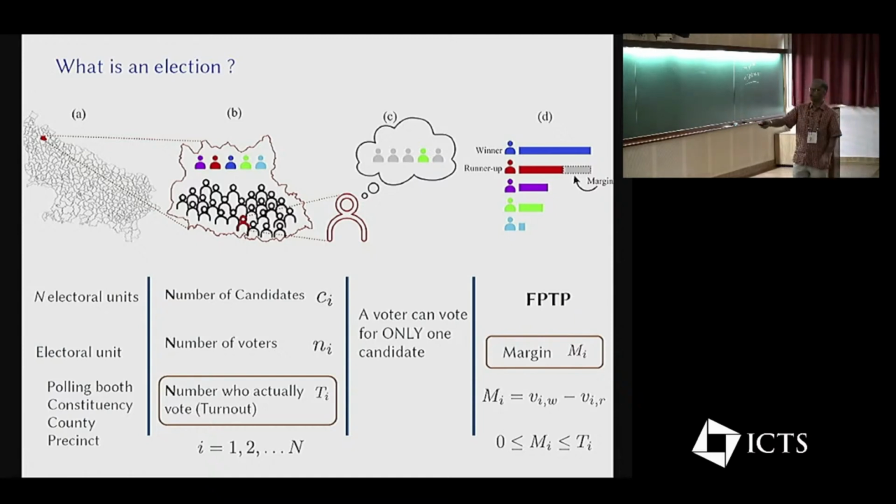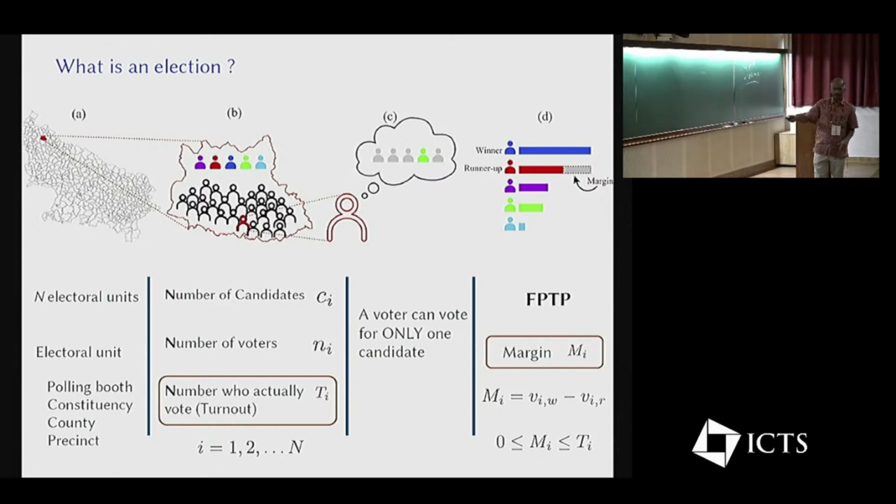So this is one important quantity you'll have to keep in mind. A voter can make only one choice of candidate. There are many different voting systems, and the one we stick to is the first past the post system: the one who takes the most votes wins. The margin is defined as the difference between the winner's vote and the runner-up's vote. So the two important quantities for us are the turnout and the margin.